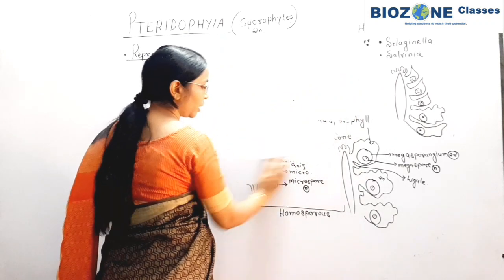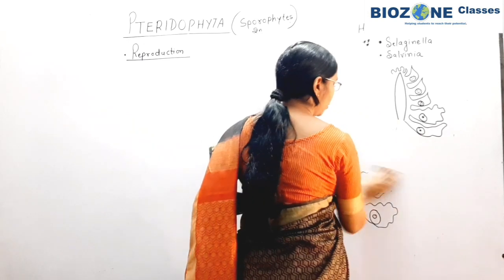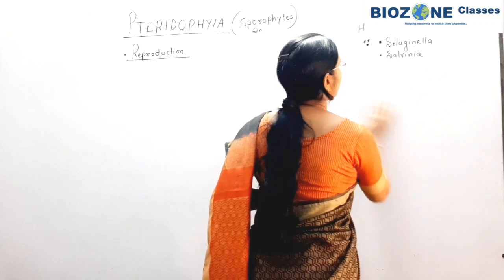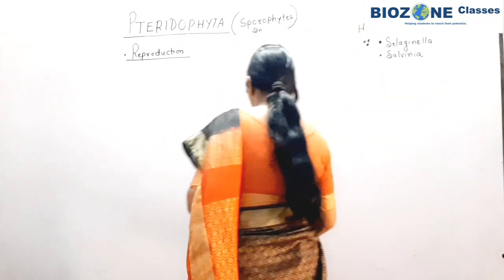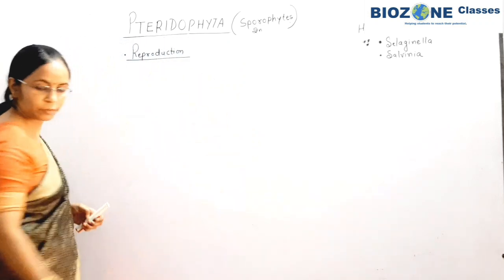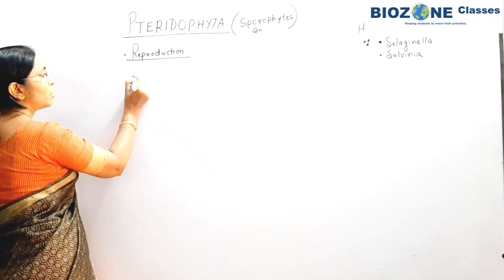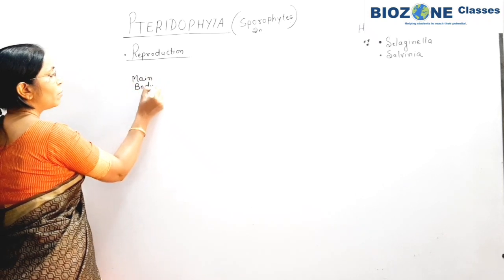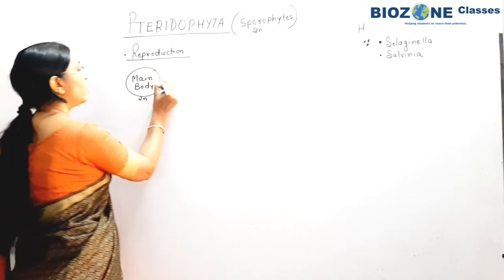Now you see how the process of fertilization and gametophytic generations are produced in pteridophyta. So now we come towards this part, which is important. Now reproduction. When reproduction begins, the main body of the plant is diploid and it is the sporophyte. It is free living.